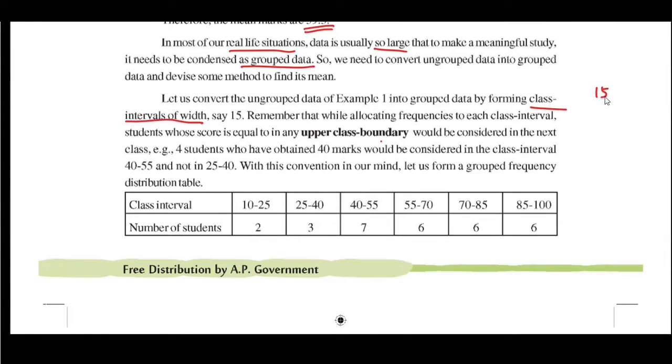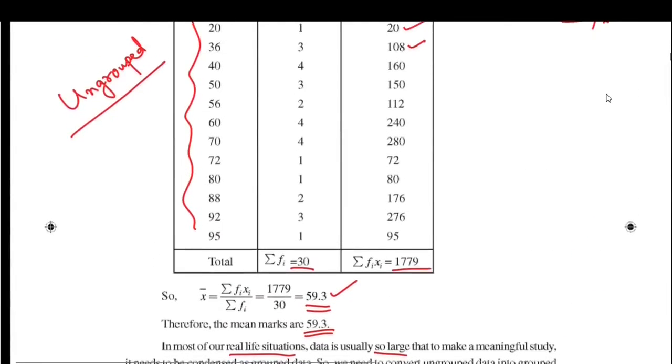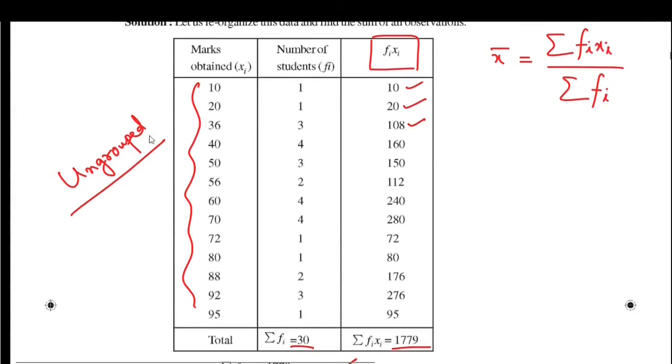Say the width of the class interval is 15. Let's check the minimum value, which is 10, and the maximum value is 95. So the range, maximum minus minimum, is 85.